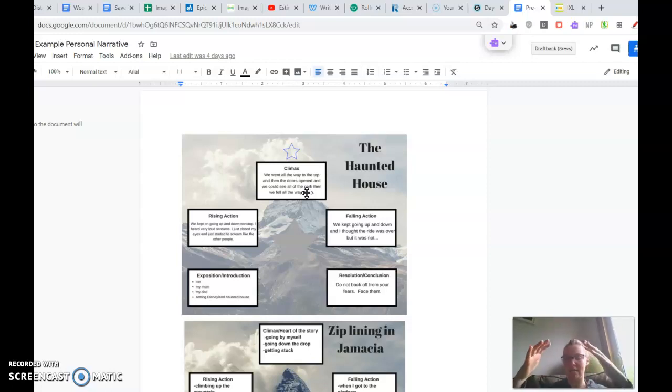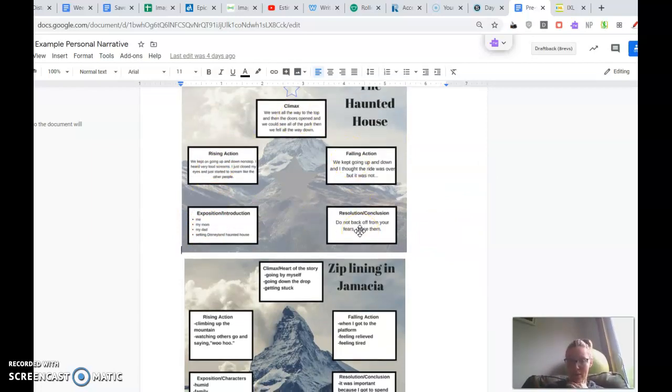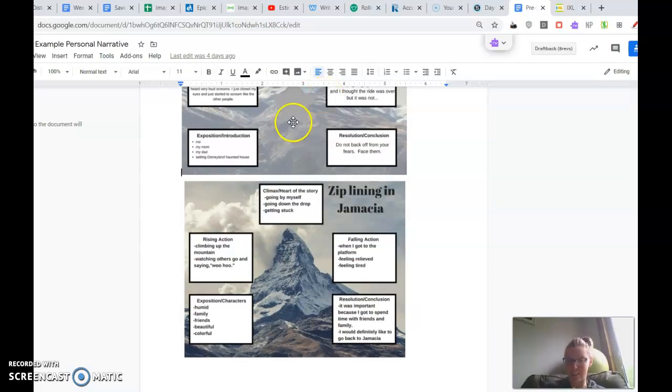So what is that ending to the story? So we killed the scorpion, we had to clean it up, right? And kind of the sense of relief, as well as the resolution. What is the conclusion of your story? Okay, so you're going to have 1, 2, 3, 4, 5 text boxes that you're going to add to the background. So these are just some other students' examples of what you're going to have.